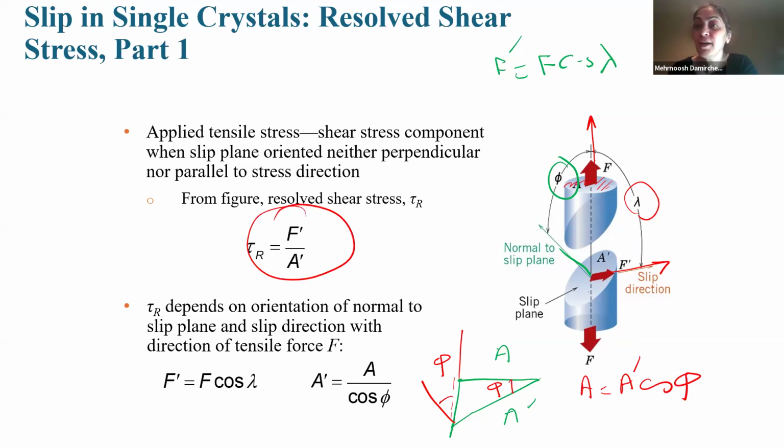If I write the shear stress formula, shear stress means the force parallel to the cross-section area, that is F prime, divided by A prime. What is F prime? We said that F prime is F cosine lambda. What is A prime? From this equation, A prime should be A cosine phi.